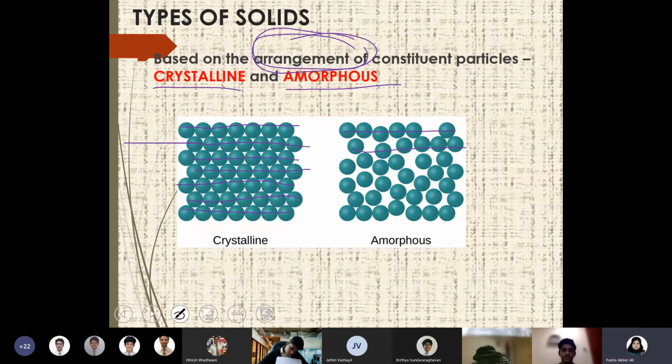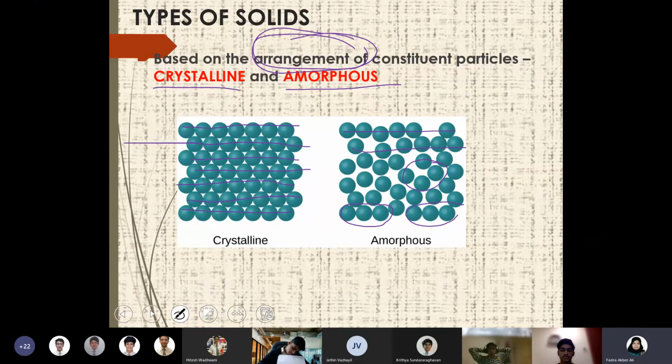But for amorphous, in some areas the arrangement is correct or perfect, but in other areas it's not correct, right? So that means it's not maintained throughout the solid. The arrangement is not perfect throughout the solid. That is what comes under amorphous. Because we know that in solids, compared to liquids and gases, the arrangement is more ordered. But still, in amorphous solids, in certain areas you may find them ordered, but in other areas of the same substance, the order is not maintained.